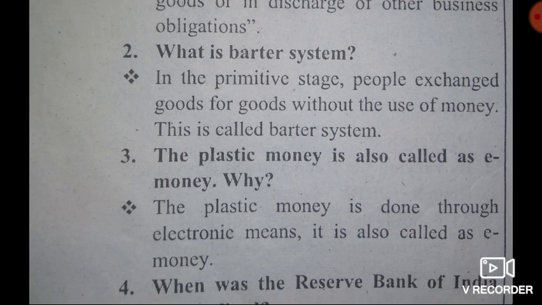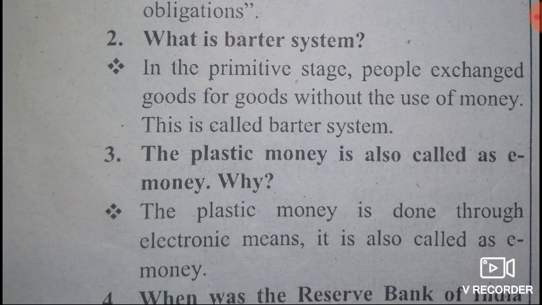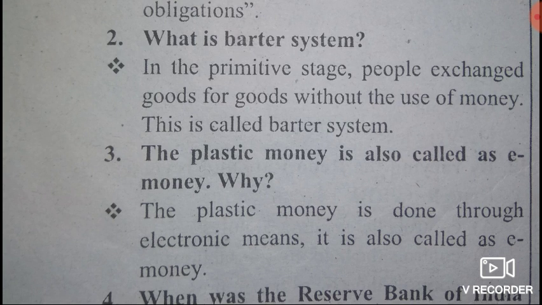Then second question, very important. See here, what is barter system? Barter system means it is the primitive stage. It is the primary stage. People exchanged goods for goods without the use of money. People exchanged goods for goods without the use of money, that we call the barter system.